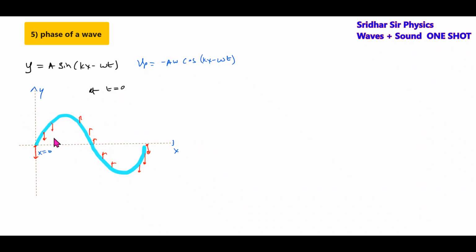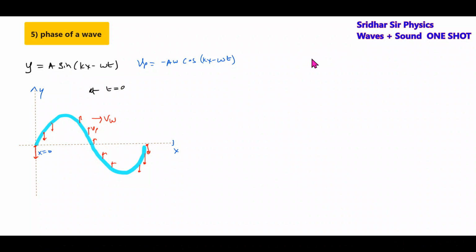Okay, fine, like this. So there's a meaning of y equal to a sine kx omega. How the wave is propagating along this direction. And what is Vp? Vp is what is called the particle velocity. And the point at x equals 0 should be moving downward. Then you should write, meaning at t equals 0, if the point at x equals 0 is moving down and the wave is propagating along x-axis, you have to use this equation.